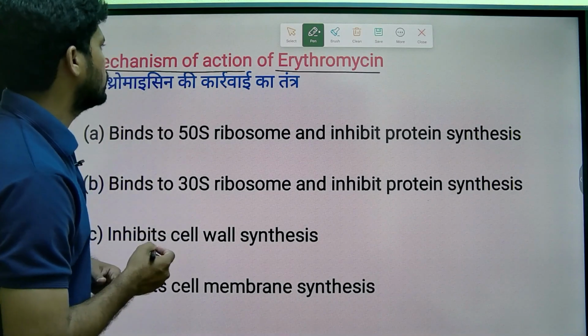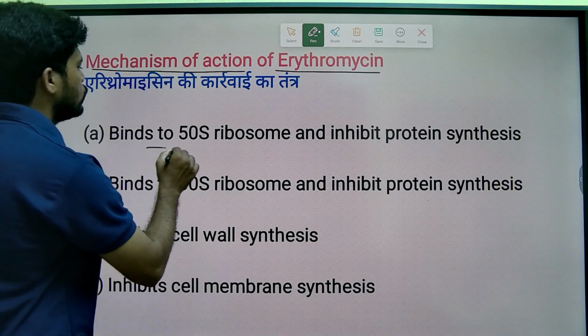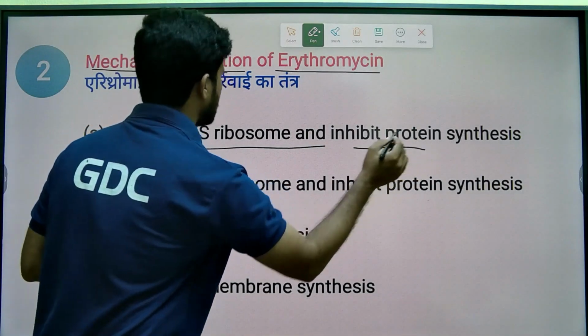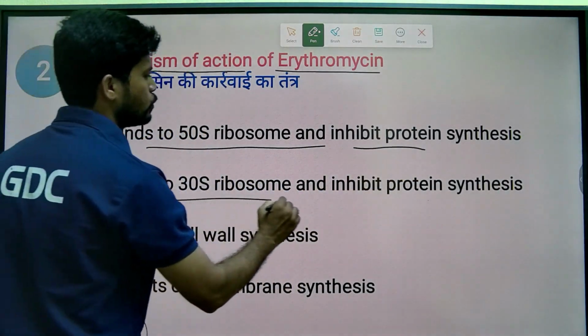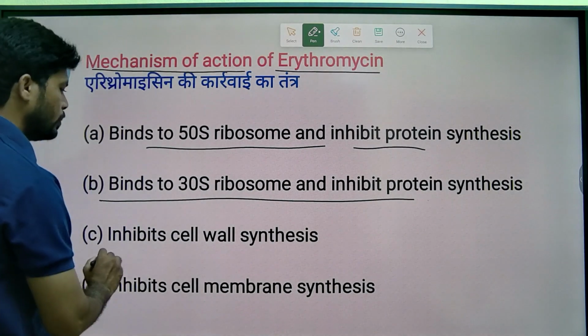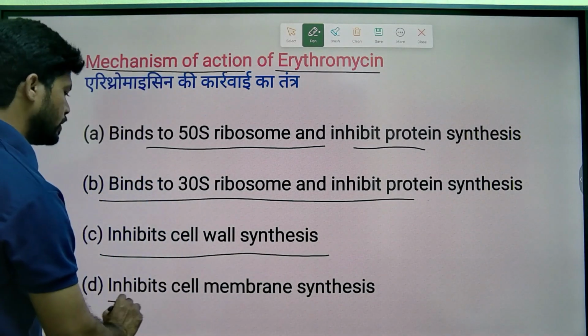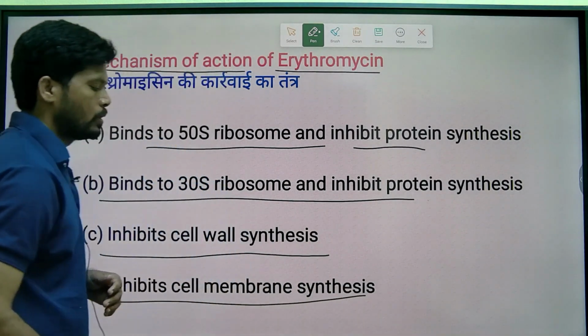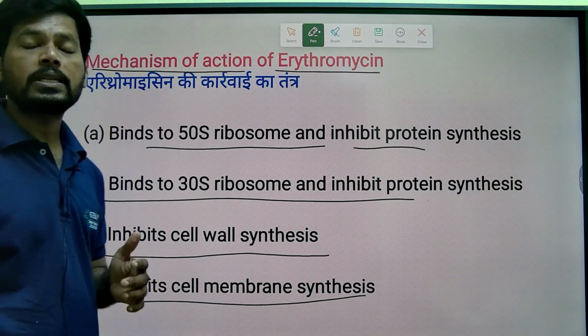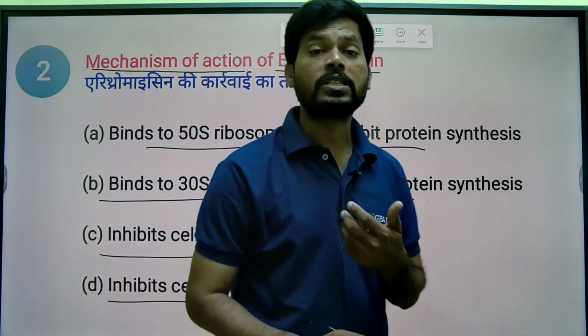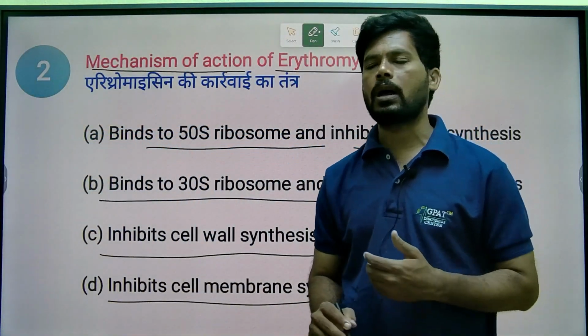So what is the mechanism of action of erythromycin? Binds to 50S ribosome and inhibits protein synthesis, binds to 30S ribosome and inhibits protein synthesis, inhibits cell wall synthesis, inhibits cell membrane synthesis. Cell wall synthesis is inhibited by beta-lactam antibiotics: penicillins, cephalosporins, monobactams, carbapenems.